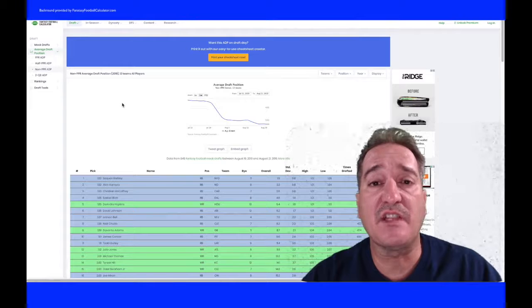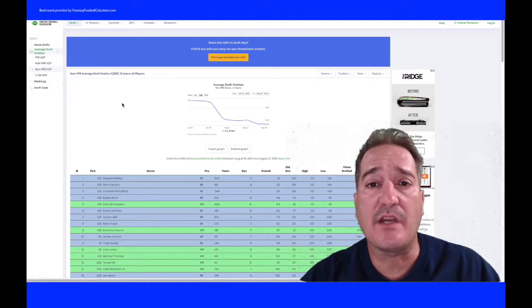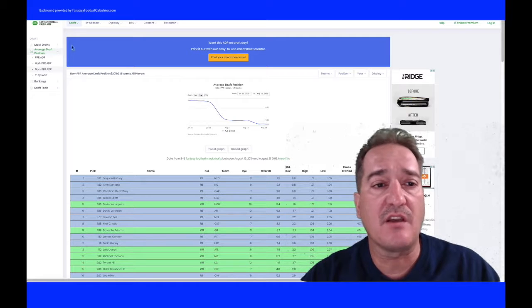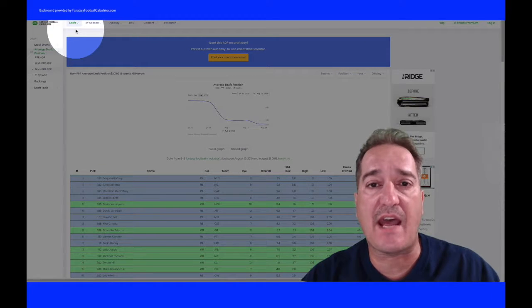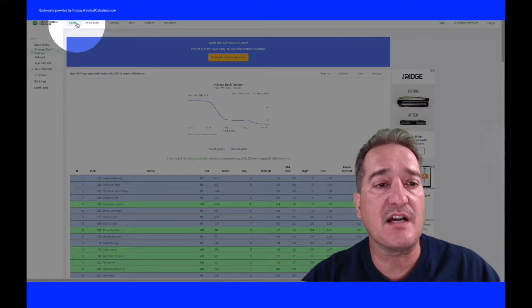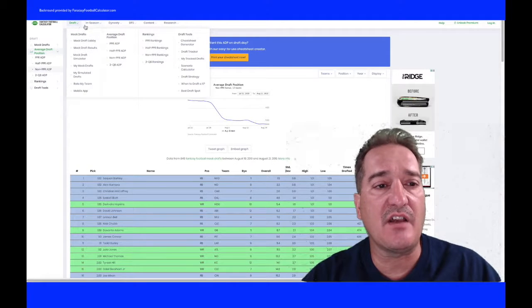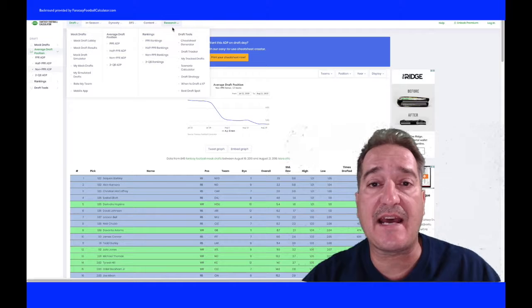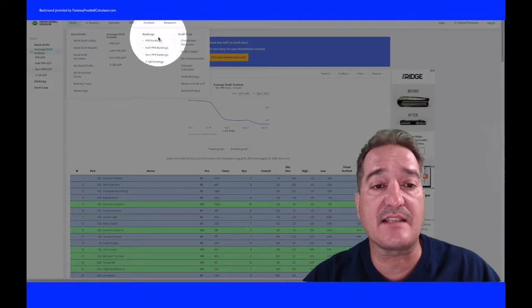Okay, once you've clicked on the ADP, here's where we are now. We're going to go up here to the top left-hand corner of the screen, where you see the word draft in green. Click on draft, and you'll see all these things come in down here: mock drafts, average draft position, rankings, and draft tools. What you want to click on now is your rankings.